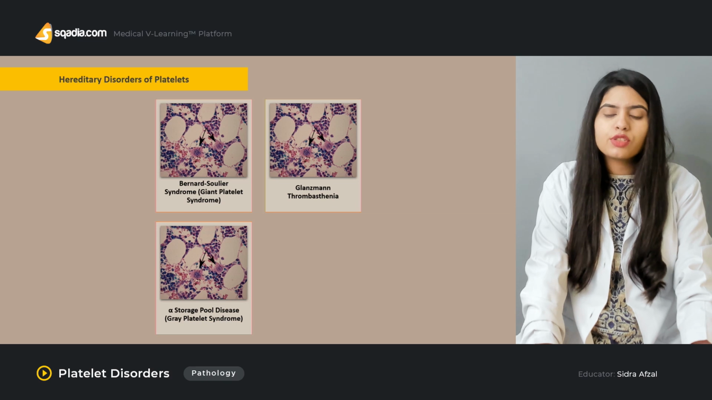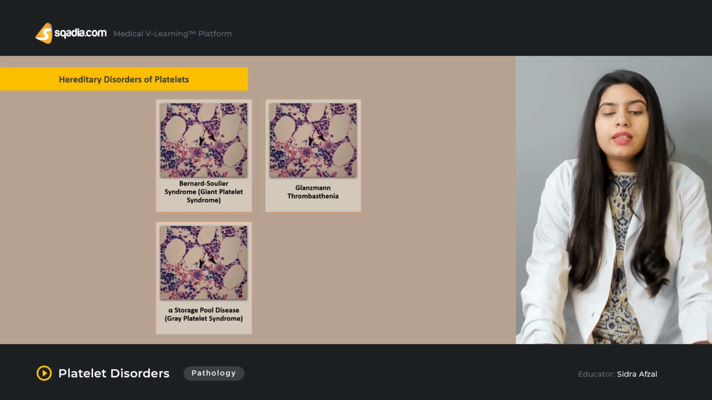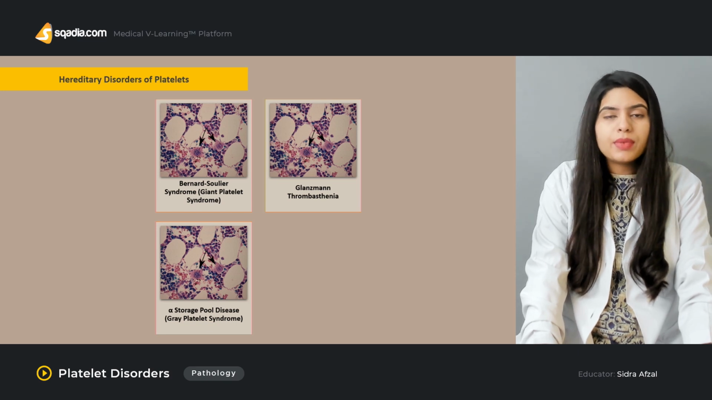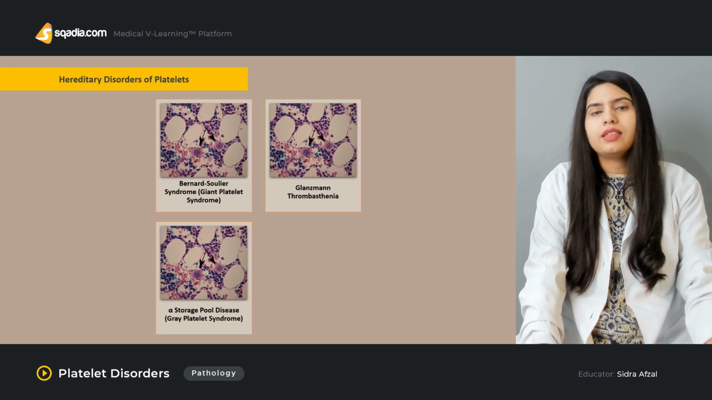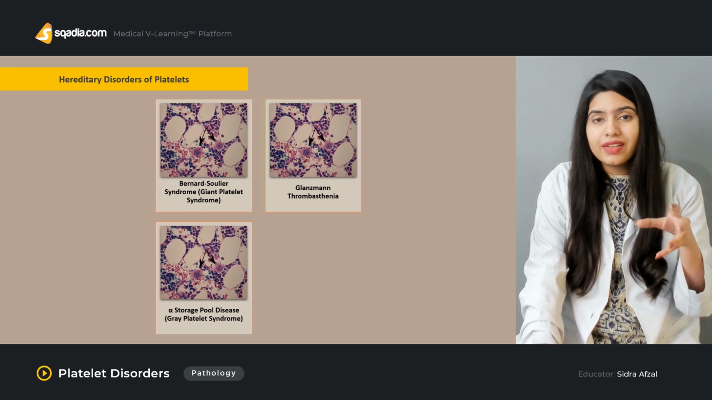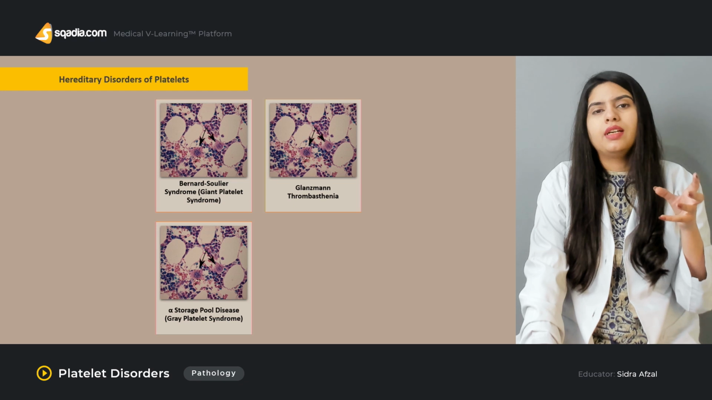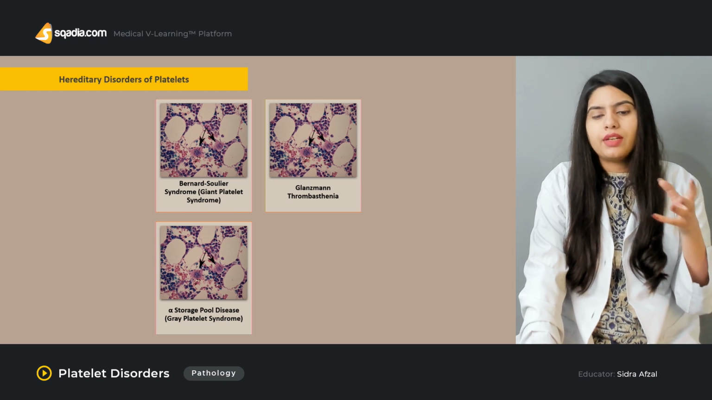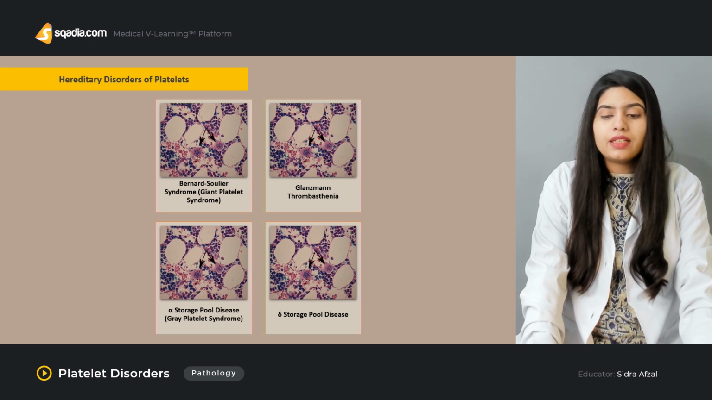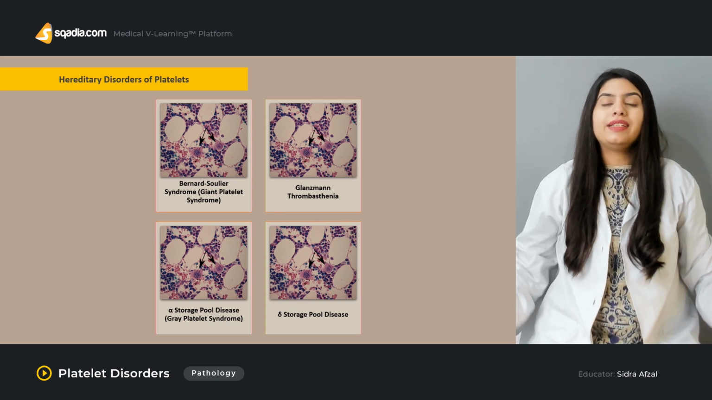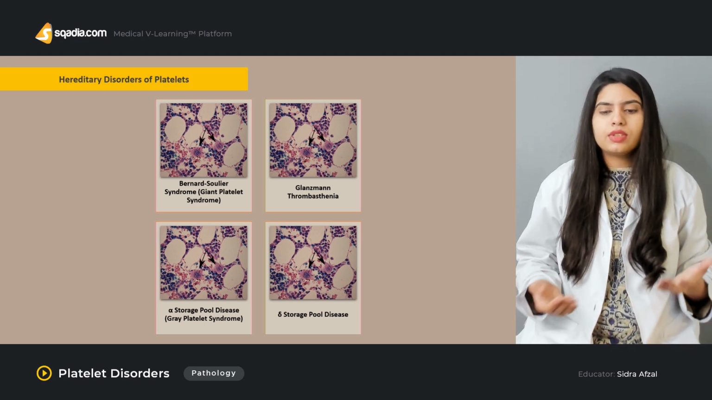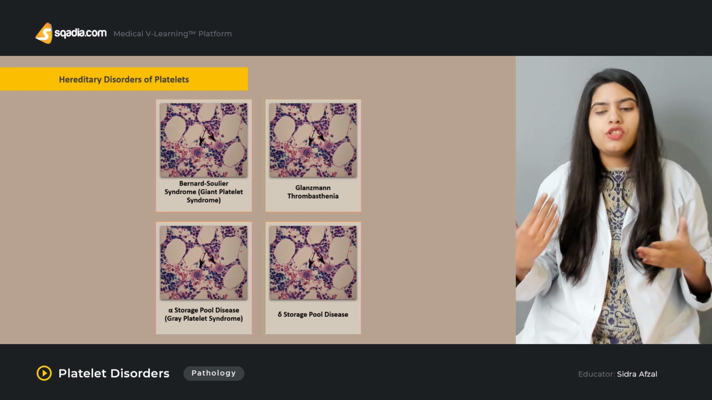Then there are the alpha storage pool diseases. This disease is also known as gray platelet syndrome. What happens in this disease is that the platelet alpha granules are deficient, which leads to alpha storage pool disease. Then in delta storage pool disease, the dense granules are deficient, which leads to this delta storage pool disease.